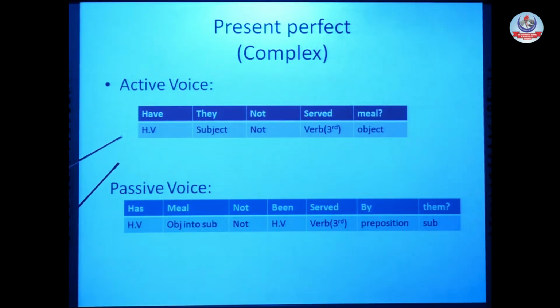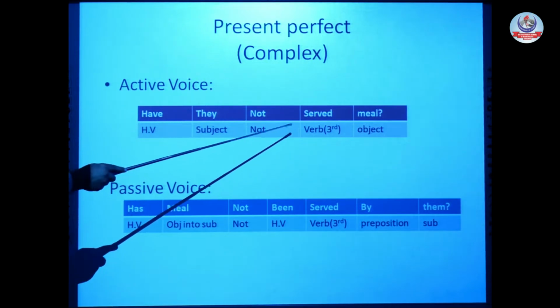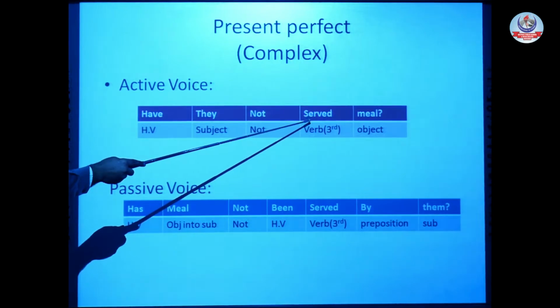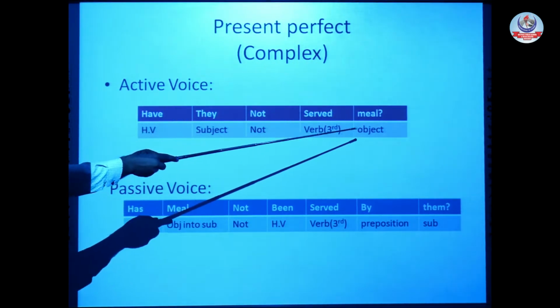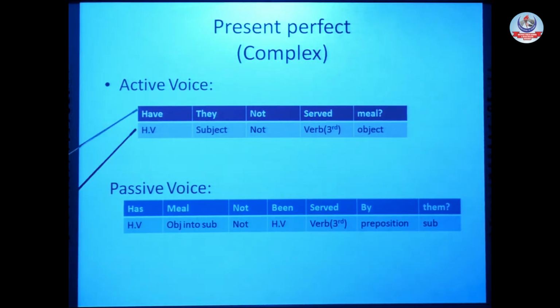Check out the positions of all parts of speech. First, the helping verb have, after the subject they, then not for negative, then serve, because for perfect tenses the third form of verb is always used, and at the end, the object. For interrogative, a question mark. Have they not served me?